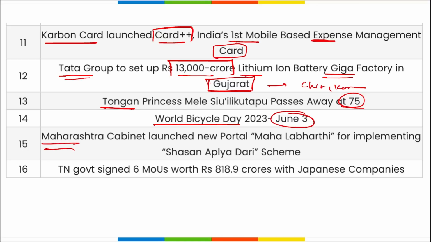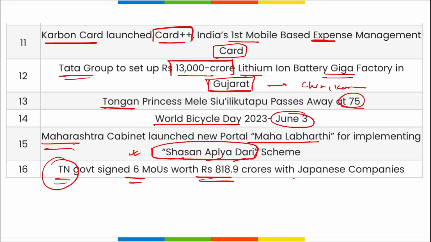And Maharashtra cabinet launched a new portal, that is Maha Labharthi, for implementing various schemes and to provide doorstep delivery of these schemes to the people of Maharashtra, to the citizens of Maharashtra. That is the Shashan Aplya Dari scheme, under this initiative. Then Tamil Nadu government signed 6 MOUs worth 819 crore rupees with Japanese companies, with 6 Japanese companies.